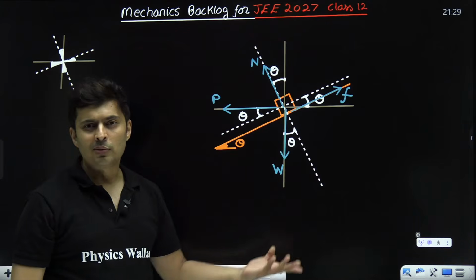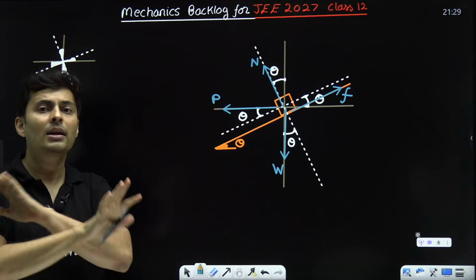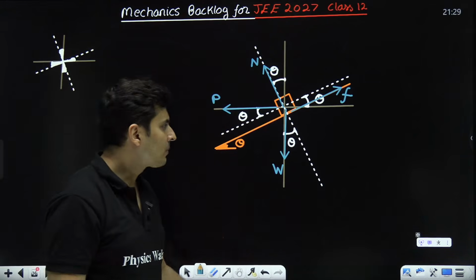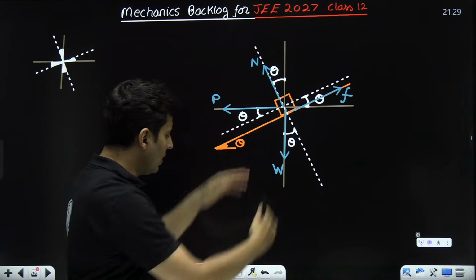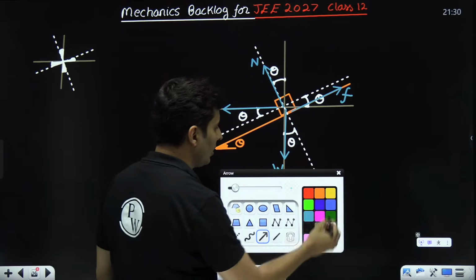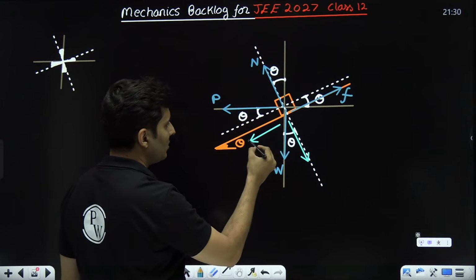All are different forces. And if I wanted to split them, it is now so easy. For example, if I want to split weight into 2 components, I can already see the 2 components right over here. One is like this, the other is like this. Can you see that?